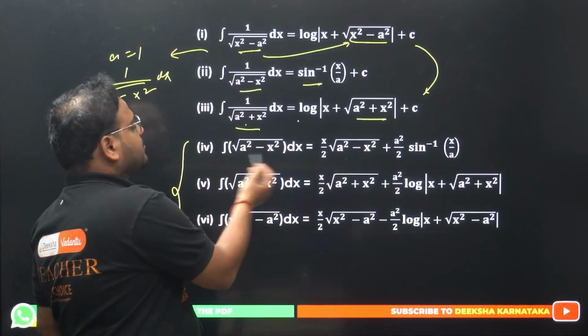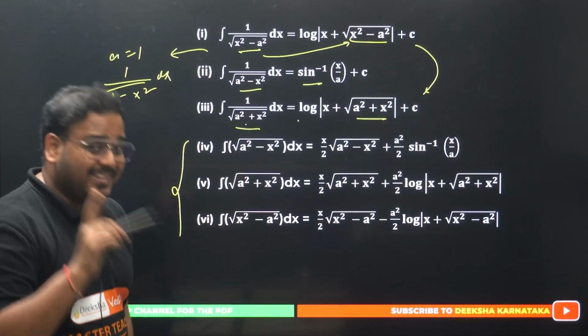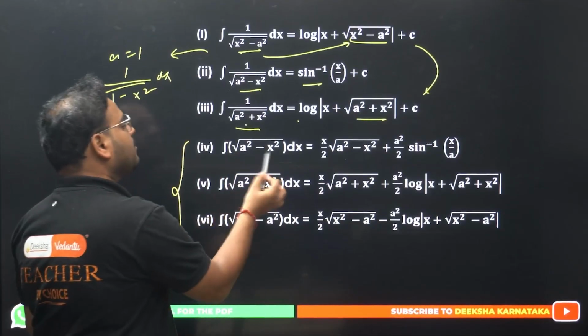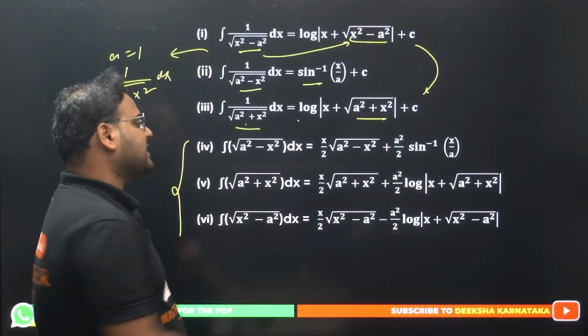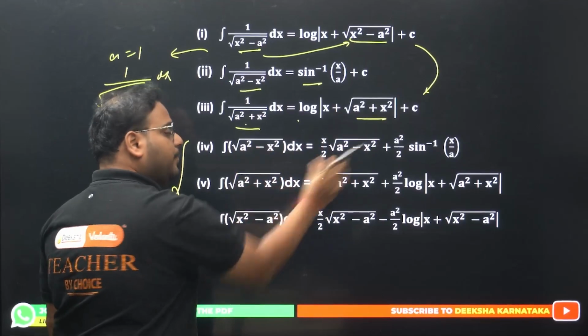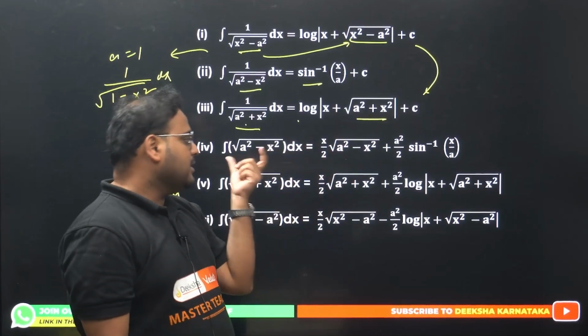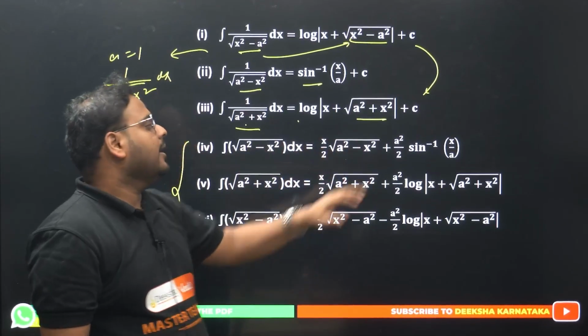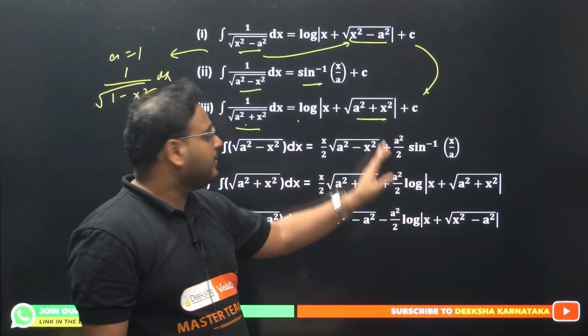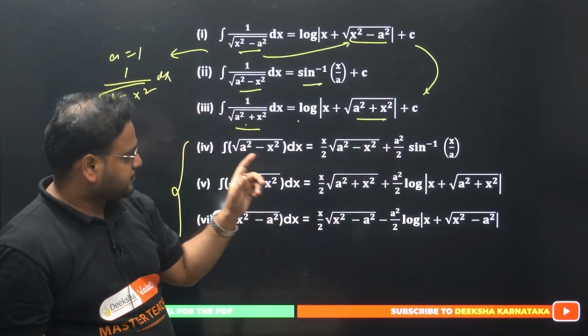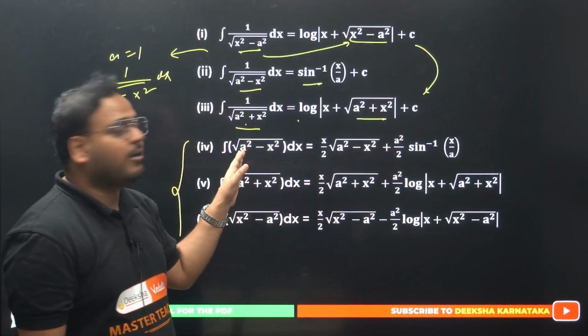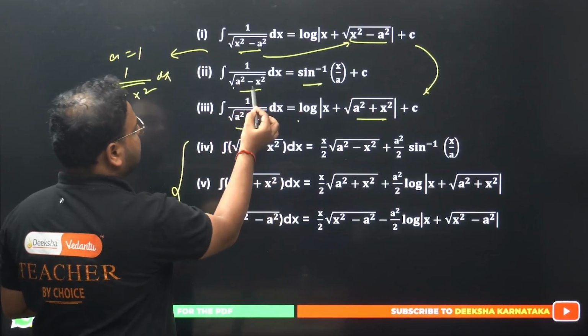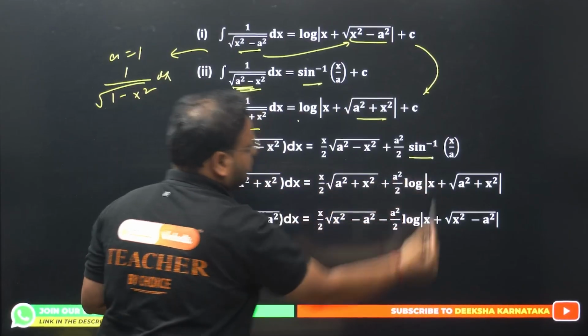Root of a square minus x square, if you are looking for the integral, in the numerator, there is no denominator over here. Answer will be what? X by 2, same root will repeat. X by 2, same root repeats. Okay, and then we have a square by 2, and then it is the same form, a square minus x square, so we'll have sine inverse over here.